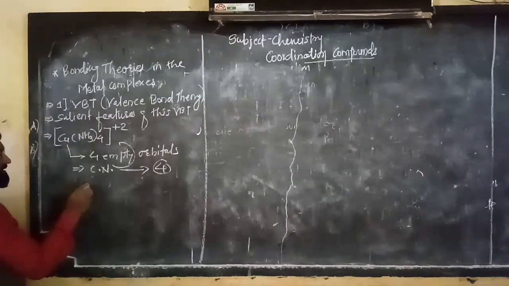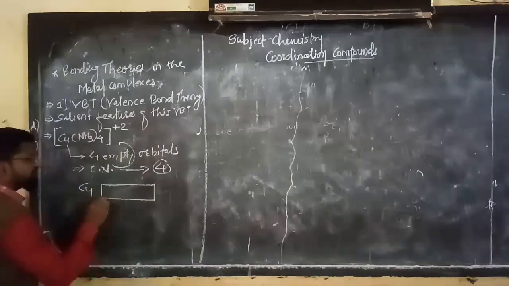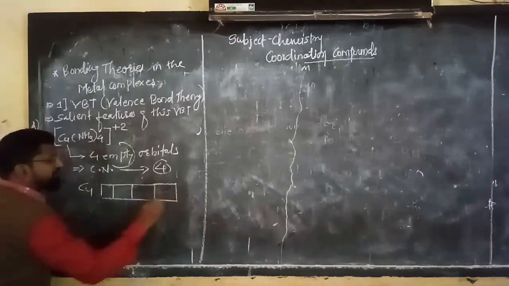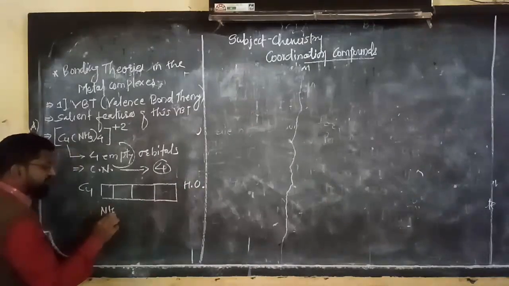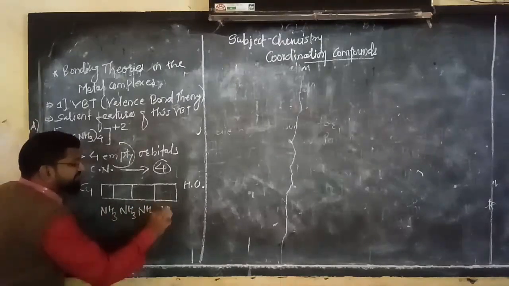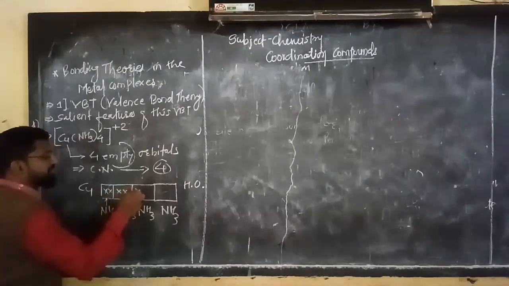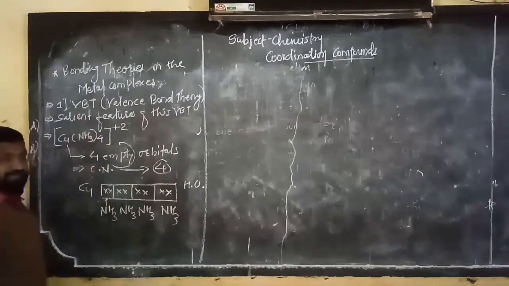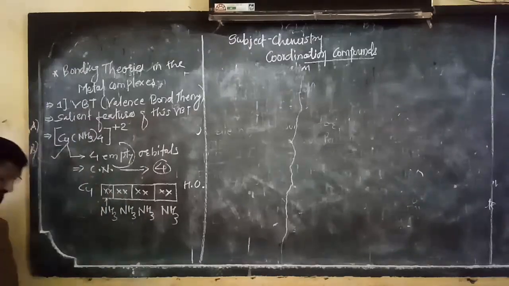For example, in case of Cu, this Cu has such empty hybrid orbitals. Each ammonia comes here and donates a lone pair of electrons and forms a coordinate bond, 4 coordinate bonds with the Cu in this complex.